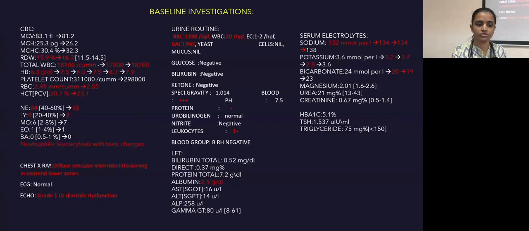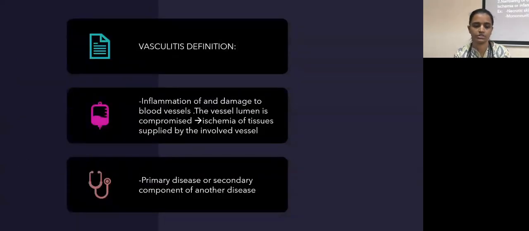Baseline investigations showed anemia, total count of 18,100, hemoglobin of 6.3, neutrophils of 85 and lymphocytes of 9. Urine routine showed hematuria, 3+ blood positive, and RBCs positive. Chest X-ray showed diffuse reticular interstitial thickening in the bilateral lower zone, ECG normal, echo showed grade 1 LV diastolic dysfunction. Electrolytes apart from this, no other abnormalities in baseline investigations.